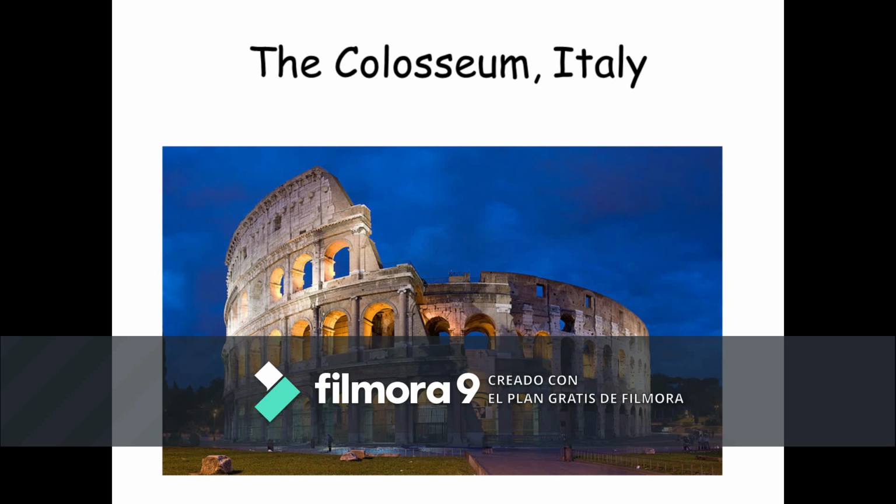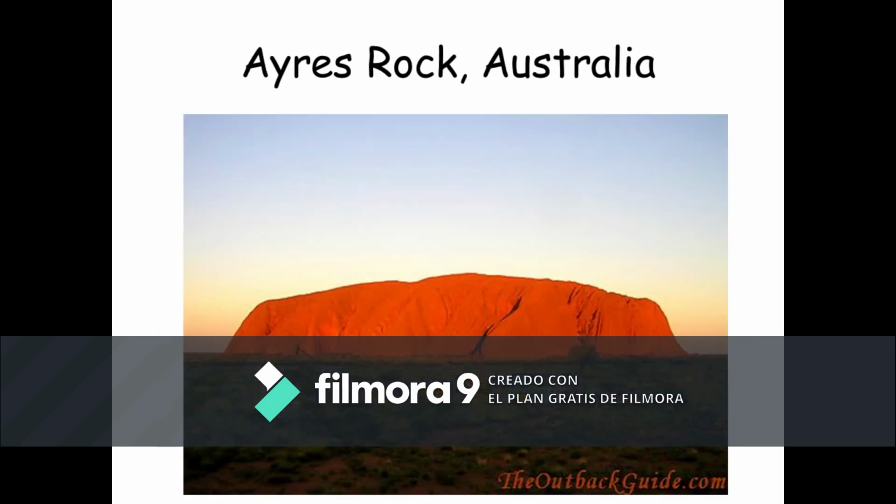The next one is a very famous Colosseum in Italy. This is a man-made Roman wonder that's very popular with tourists in Italy. So you have to tell me something special about this using the superlatives. The next one is a natural wonder, and it's called the Iris Rock in Australia.